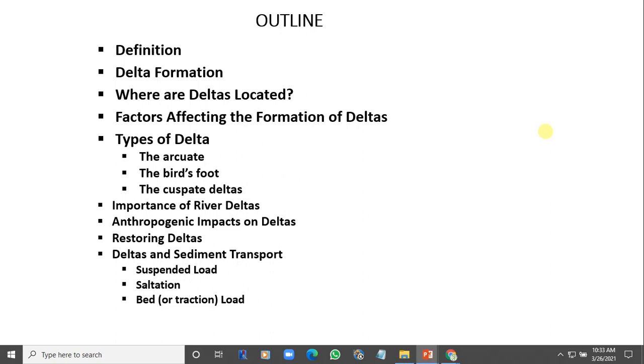Okay, so what is the importance of deltas? Here in Nigeria, we have our budget depending on crude. Unfortunately, they say that the goose that laid the golden egg in Nigeria is neglected. But having said that,